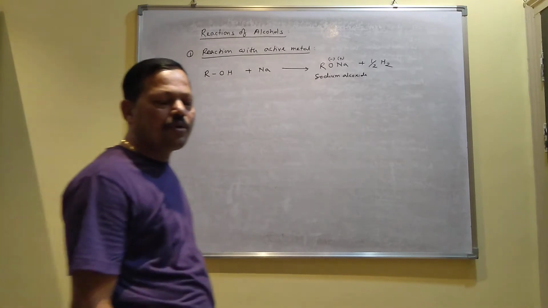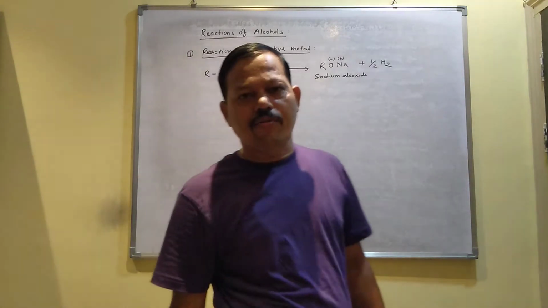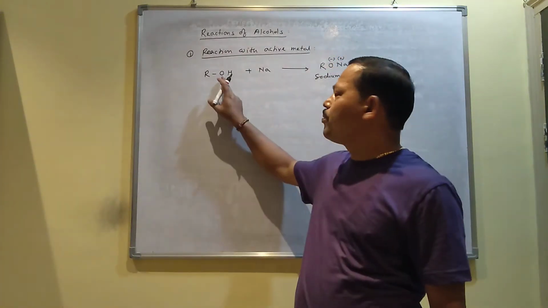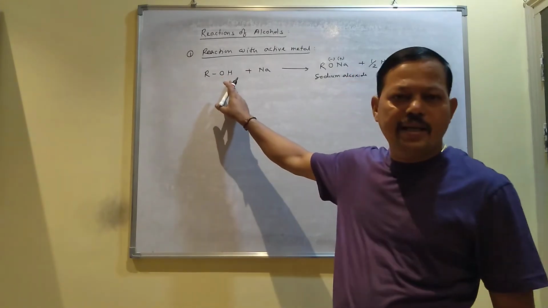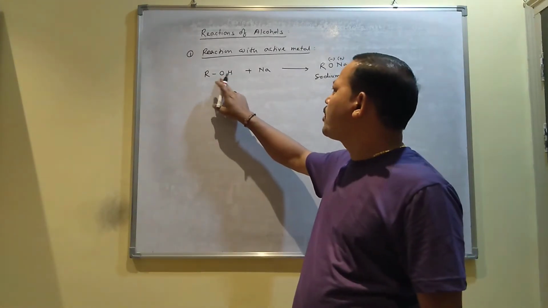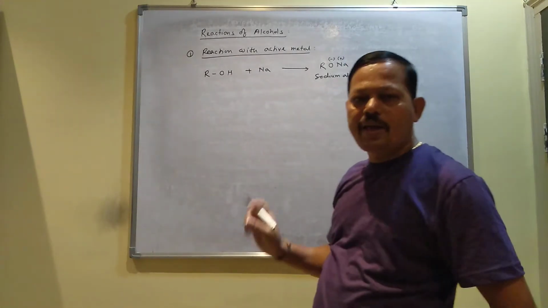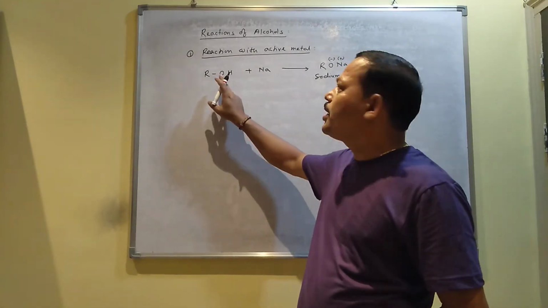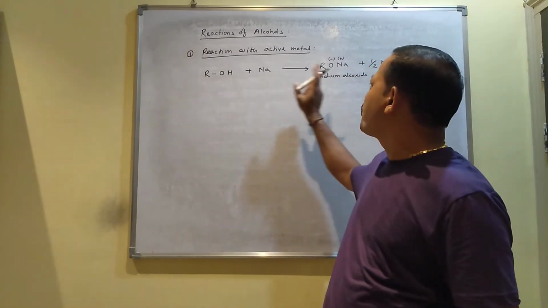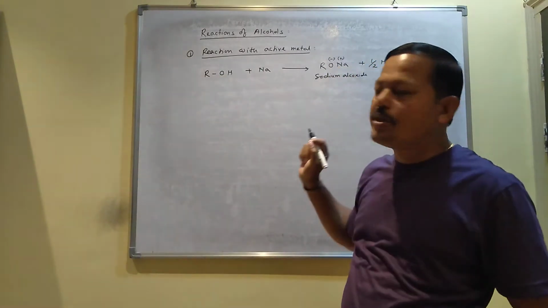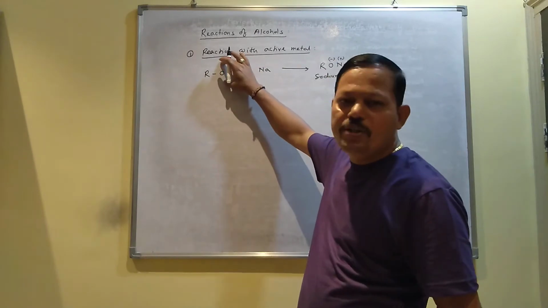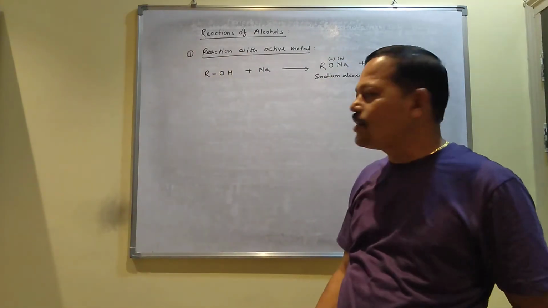From this reaction, you can explain one property of alcohol. You know that those compounds which can release H plus are acidic in nature. Since alcohol can release H plus, that means alcohols are acidic in nature. And you know the properties of acid: when acid reacts with any metal, it produces salt and releases hydrogen gas. So that is the property of acid, and that's why alcohol is acidic in nature.